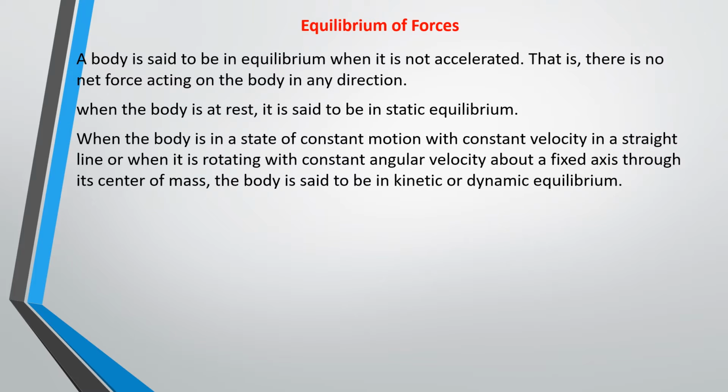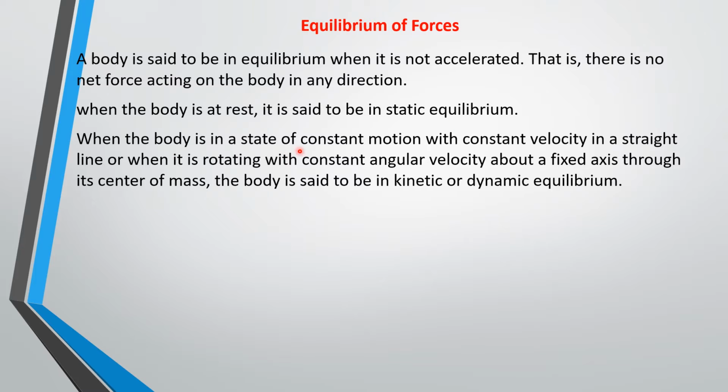When a body is in equilibrium, it is said to be not accelerated. That is, the body is in a state of rest, so nothing is disturbing the body. There are no external forces acting on the body, and the body is stable at rest. So we can say that body is in equilibrium. There is no net force acting on the body in any direction. When the body is at rest, the body is said to possess static equilibrium. Static is in one position.